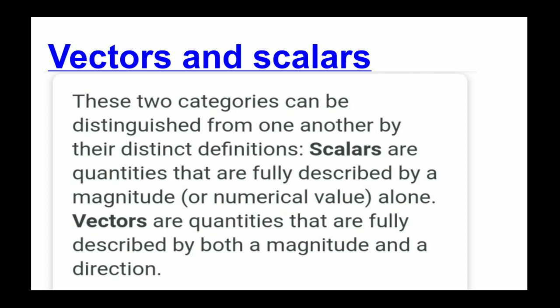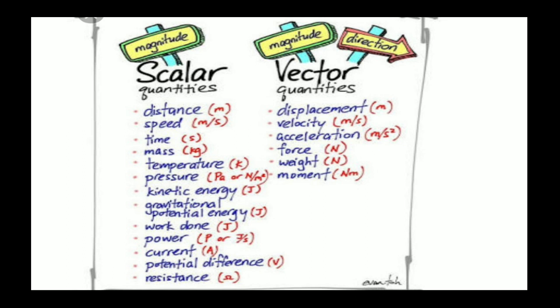So direction is there in displacement. If you see this diagram, you can see clearly which quantities are scalar and which are vectors. Distance, speed, time, mass, temperature, pressure, these are all scalar quantities. And vector quantities, where direction is also there: displacement, velocity, acceleration, force, weight, and momentum. Displacement has magnitude as well as direction. Direction how? The object is displaced from where to where.